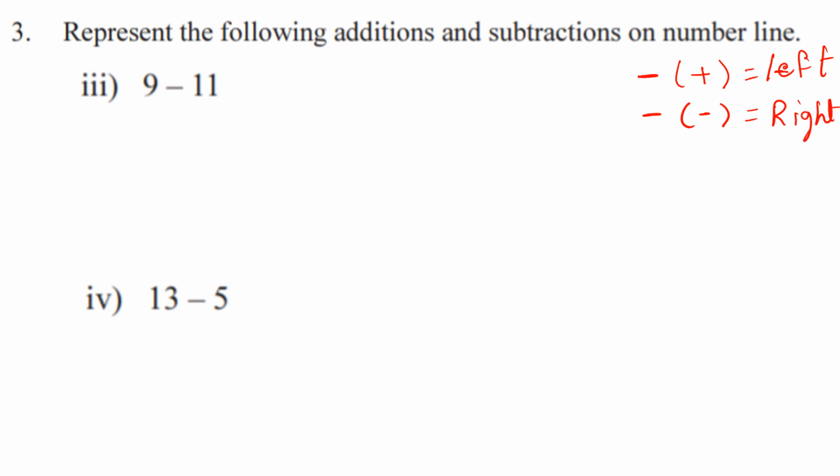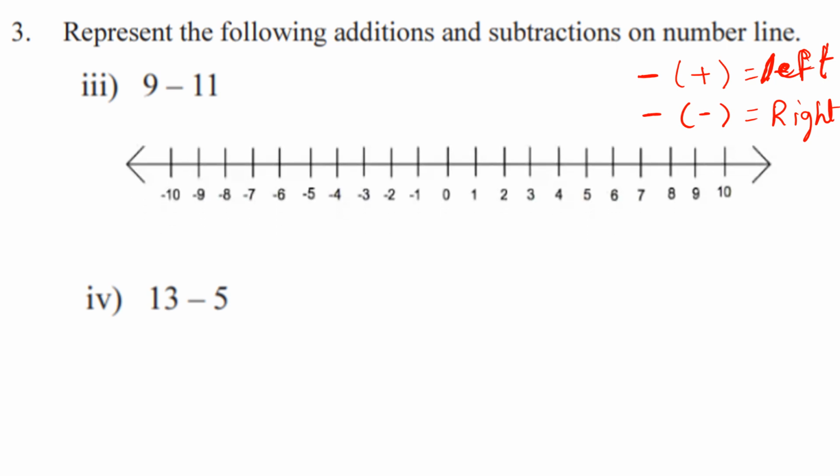Understand, children? When we subtract a positive integer, we move left on the number line. When we subtract a negative integer, we move right on the number line. Let us see the number line here. They have given 9 minus 11, that is positive 9. First we have to take from 0 to 9 here. 0 to 9. Look at that. From here we take left on the number line.